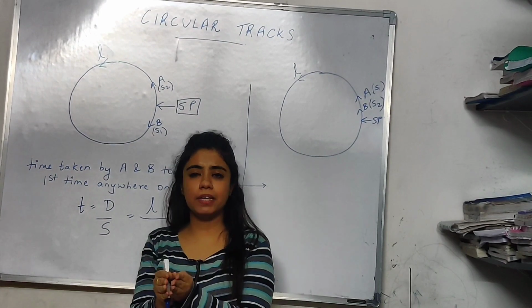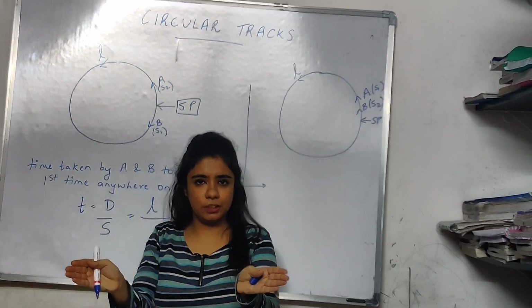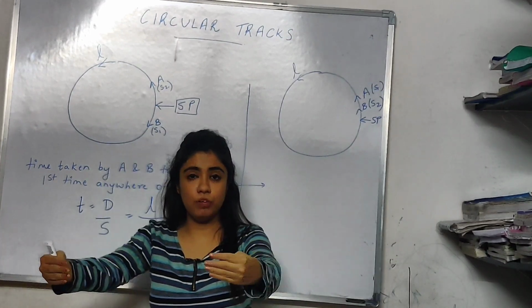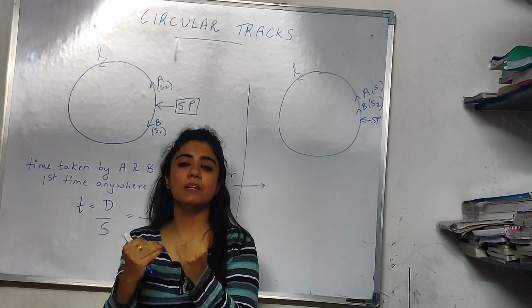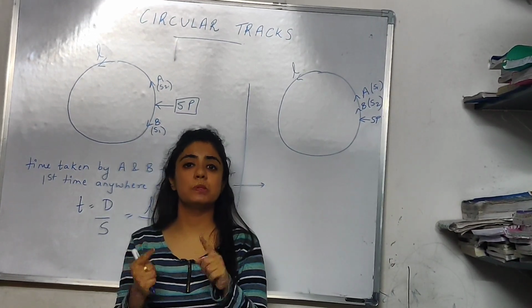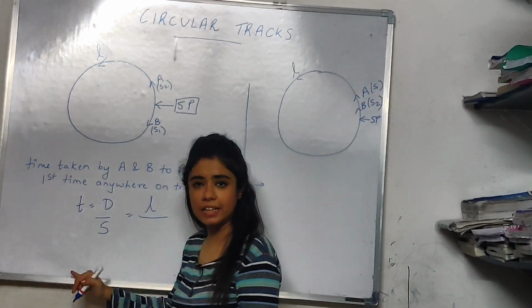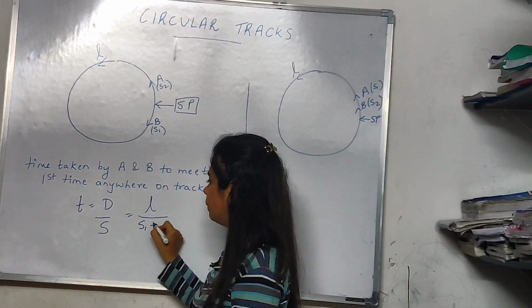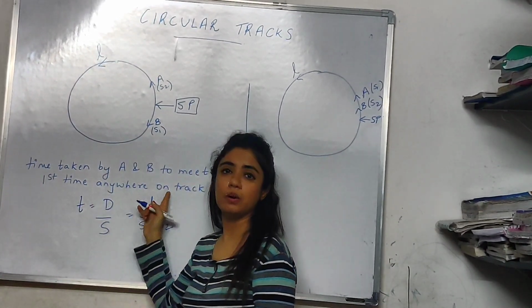Because in one second, what happened? A moved in one direction, B moved in the opposite direction. But in the end, what is happening? They are moving towards each other. So the time required by them to meet will be less. Time will be less, meaning the speed is more, because speed is inversely proportional to time. So your total speed or relative speed will be S1 plus S2. So at this time they will meet anywhere on the track.